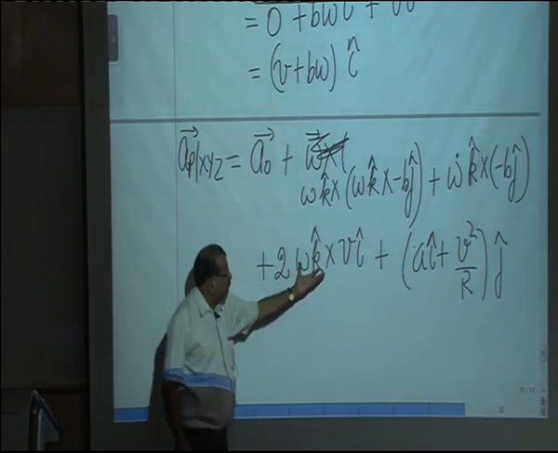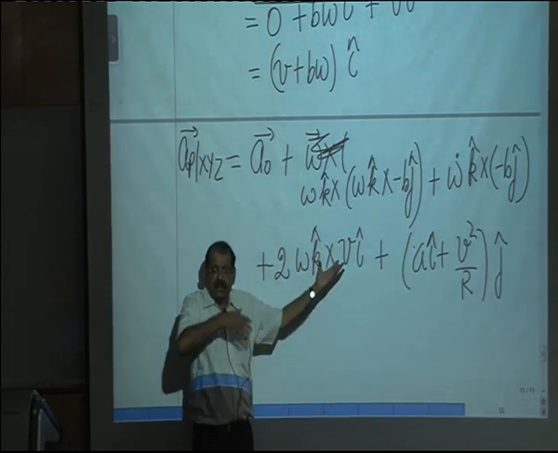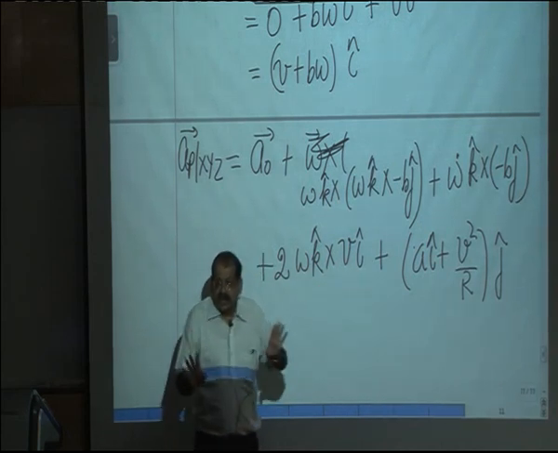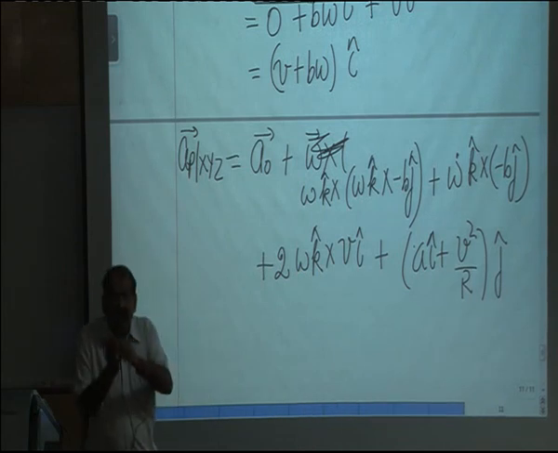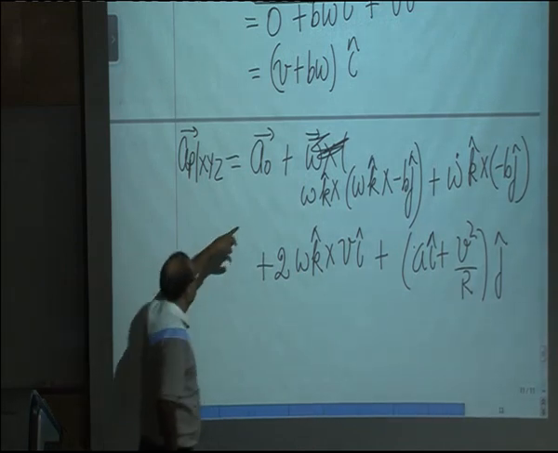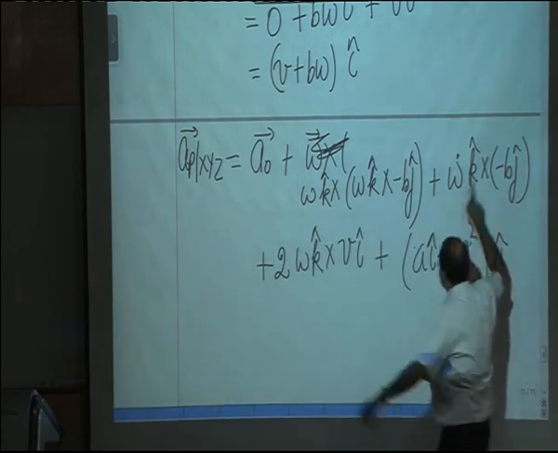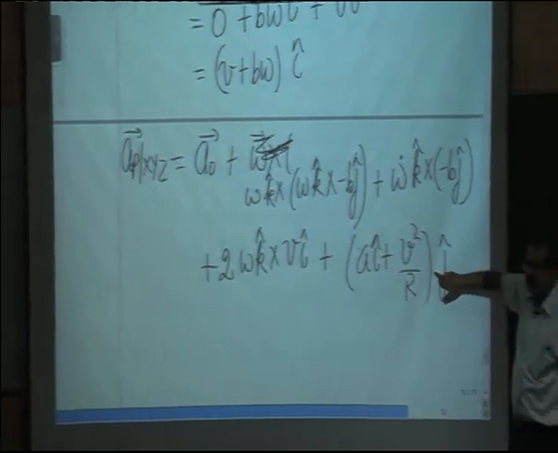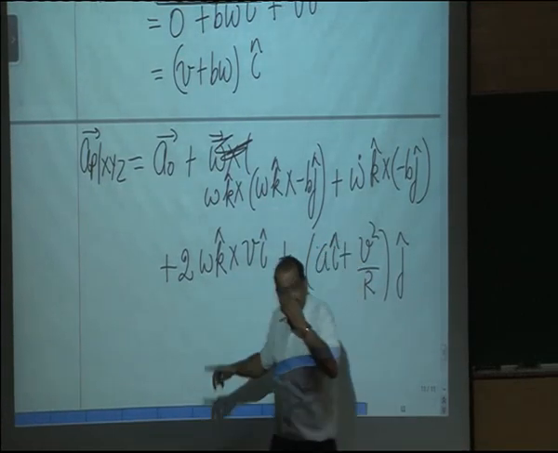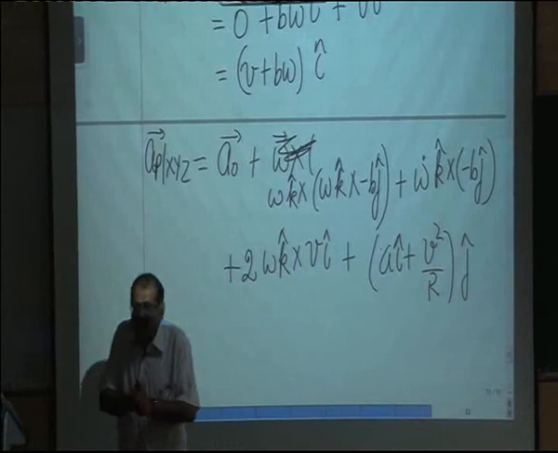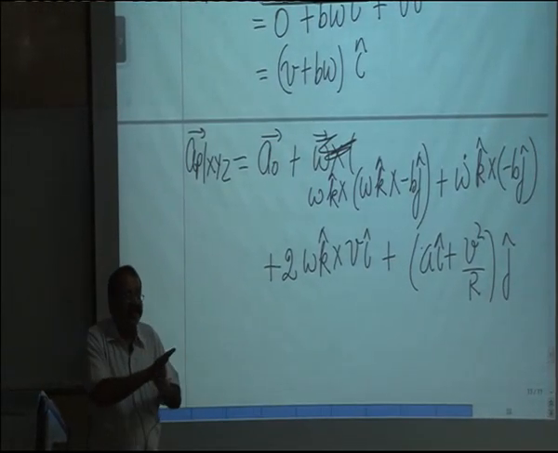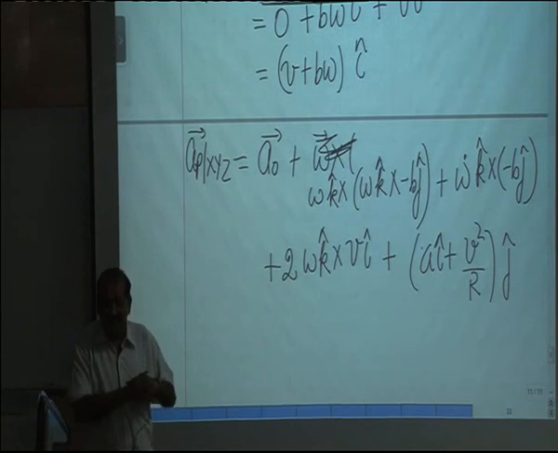And because we have a relative motion with respect to the moving frame, the 2 omega cross V term is not 0. If we just add the two accelerations, the acceleration of the plate, which is this part, plus the acceleration of the point, which is this part, still this part will be missing. And this part will come in the acceleration. This is the Coriolis acceleration, and it comes because the moving frame is changing its direction.